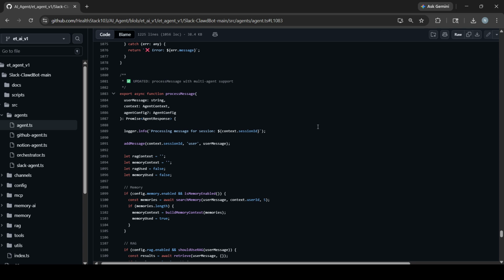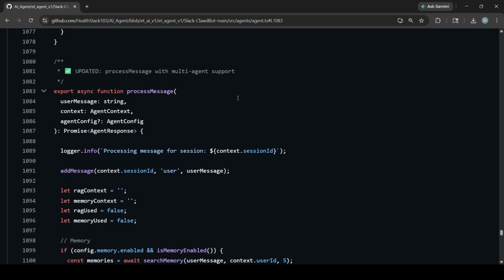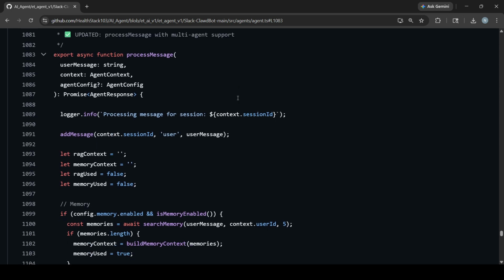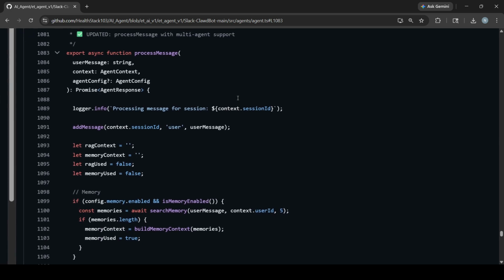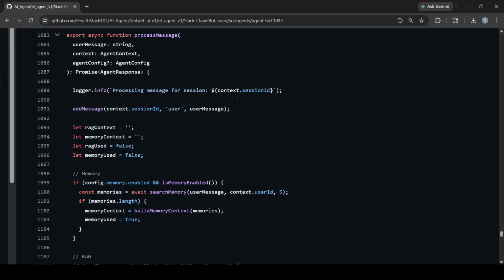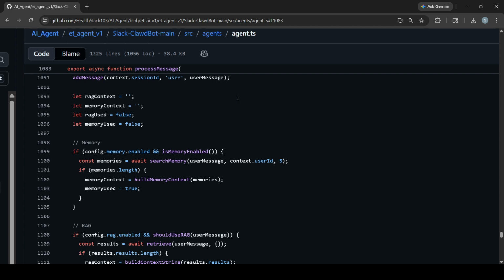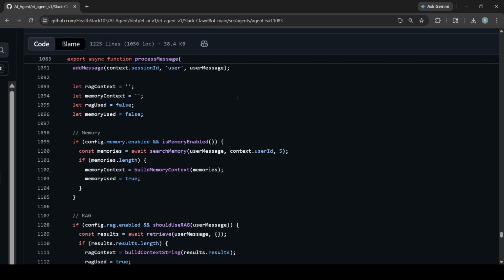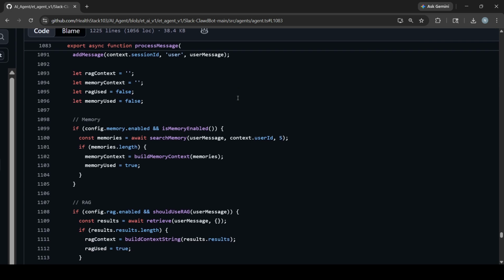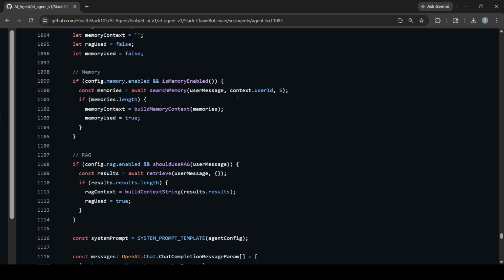This is our agent.ts, which handles the main AI processing. Here we define the processMessage function, which acts as an entry point. It performs multiple steps. First it will retrieve the memory using our mem0 integration. Then it applies RAG to fetch relevant Slack history.